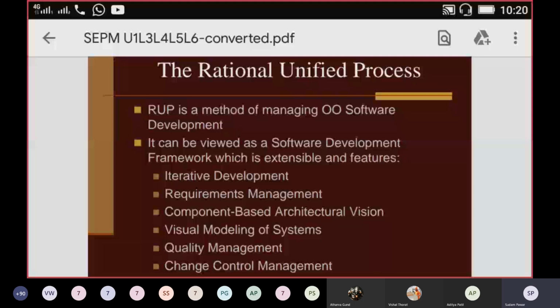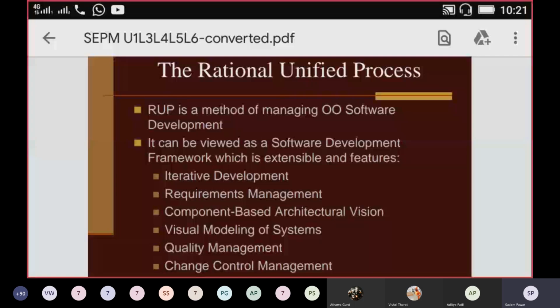extensible, and it has features like iterative development. At every phase you are developing your product in the form of mini projects, which means your project will be divided into multiple mini projects. The phases are inception, then elaboration, construction, and transition. Each phase has a series of iterations, iteration 1, 2, 3, 4, or more or fewer than that.